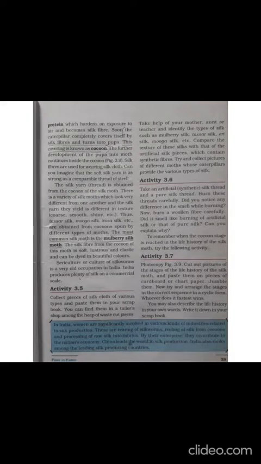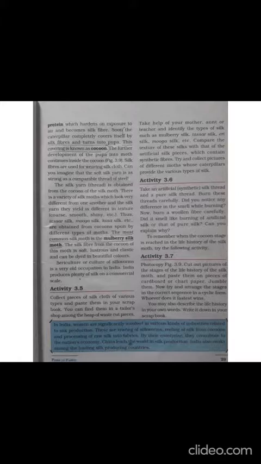The most common silk moth is the mulberry silk moth. The silk fiber obtained from the cocoon of this moth is soft and lustrous, that means it has a shining appearance, and it is elastic also.